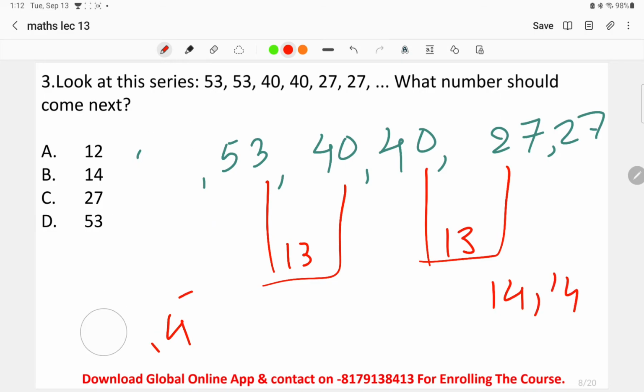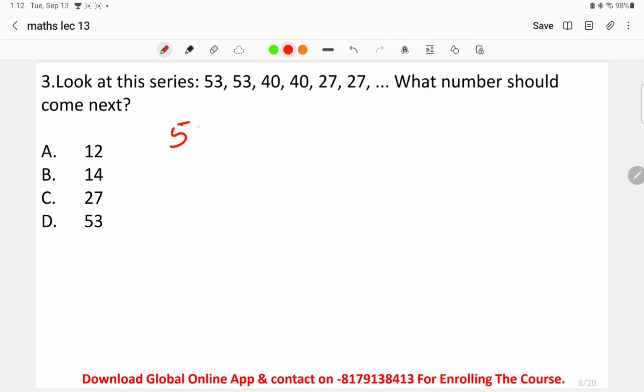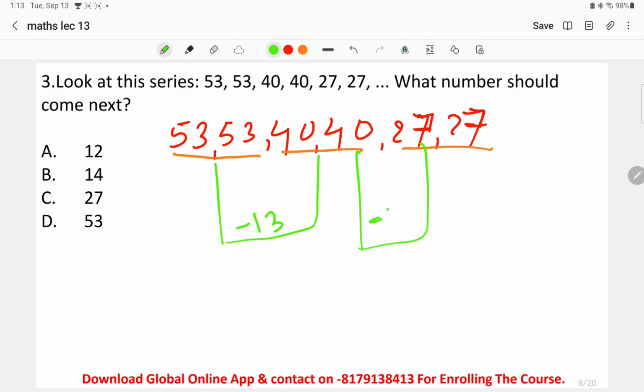If we write the pattern, what we get is 53, 53, 40, 40, 27, 27. This is the series that they have given. So the first thing we find is that each number over here is repeated, and the difference between the next number is 13.